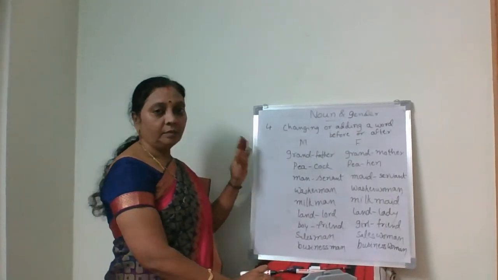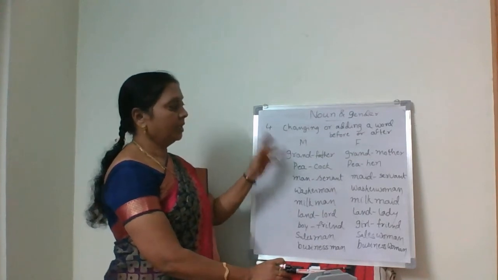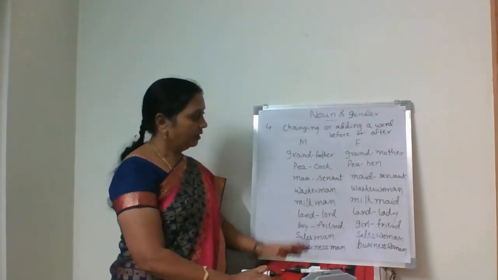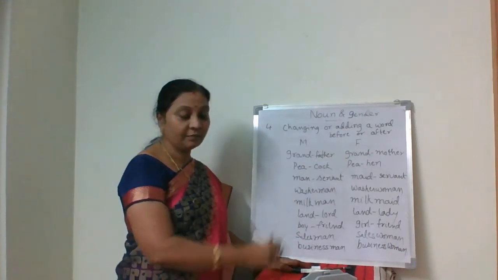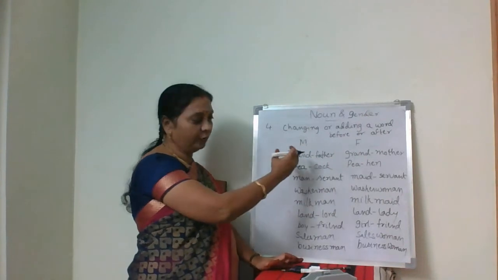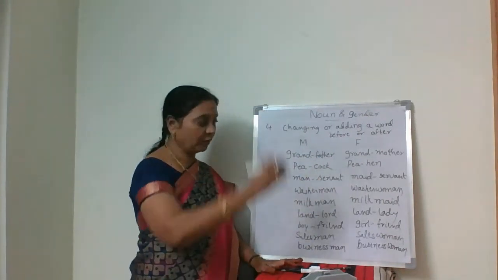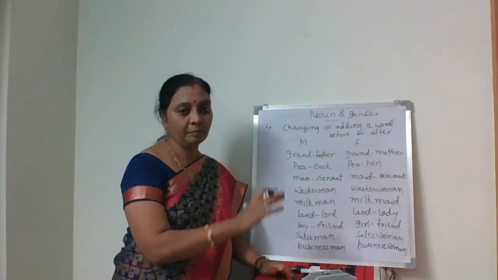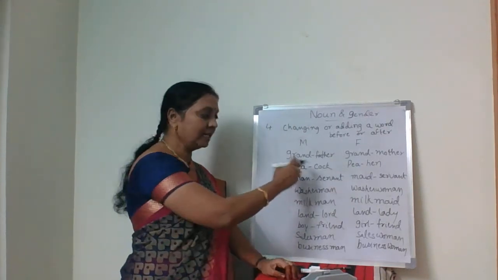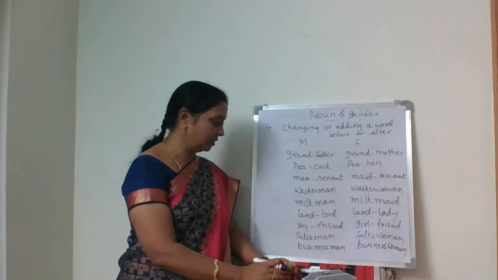Now in this fourth set, changing or adding a word before or after. How these masculine and feminine words are formed, we see. Grandfather, father before you are writing grandfather, father's father. Grandfather, grandmother. Peacock, peahen. Manservant, maidservant.